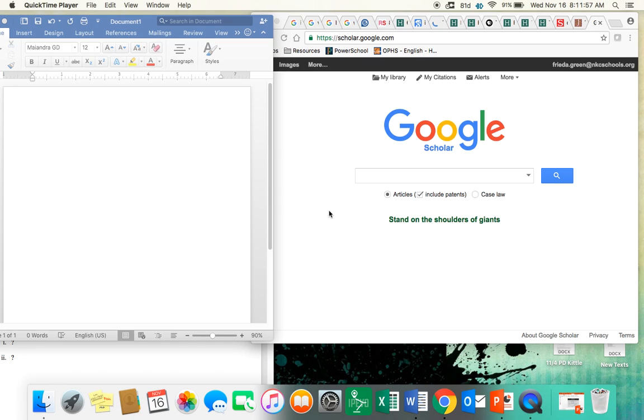So today we're going to look at the actual resource stuff that you're going to need. You need to have two different resources. Okay, so we're looking at online articles, scholarly journals, books, things like that. You must have one piece of textual evidence from each of those sources. Textual evidence means a direct quote from the article, book, or whatever. So you need to have a direct quote, something directly stated in that text.